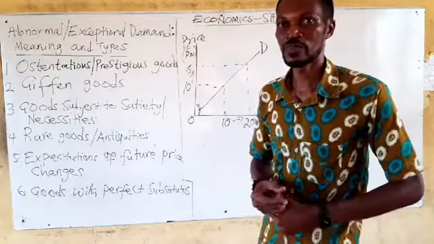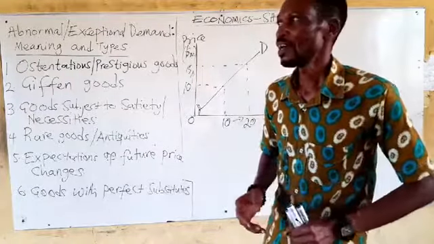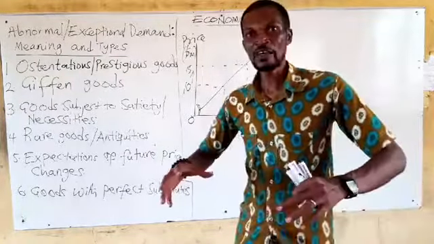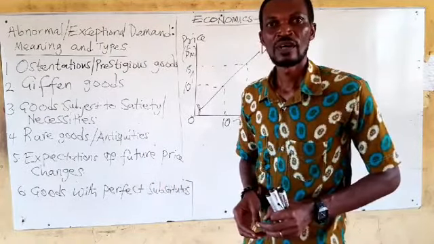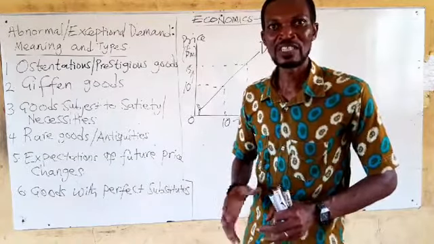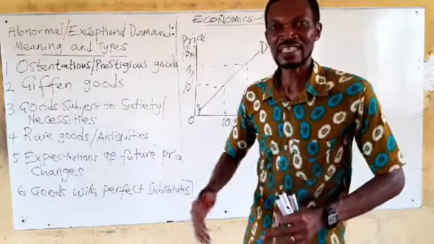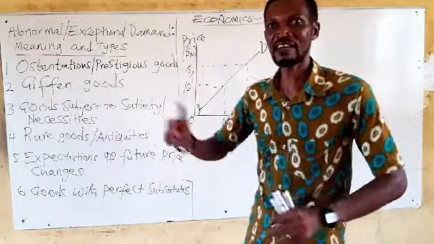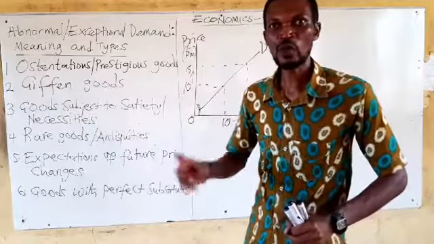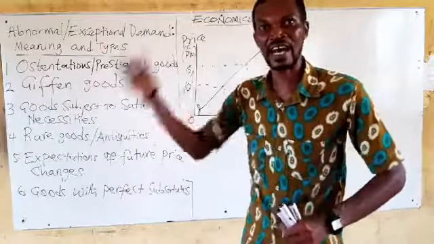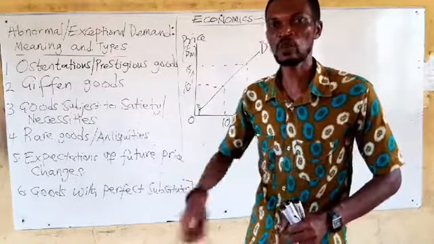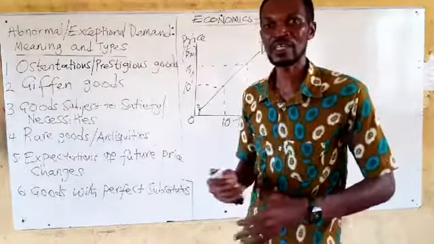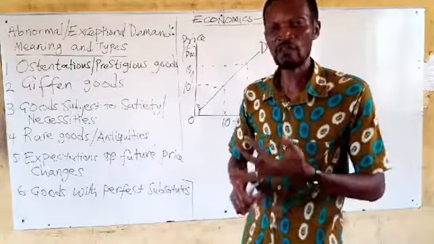And I'm going to explain to you. You see, when you take the Giffen goods, when general prices are increasing, the price of commodities that they are related to may go up higher, extremely higher, such that you might not, as a poor person, be able to afford such commodities. I'm giving you gari and cornflakes.